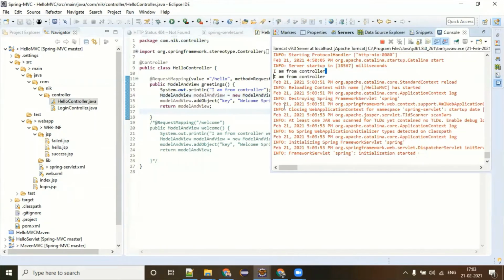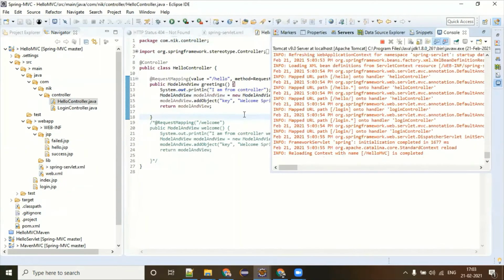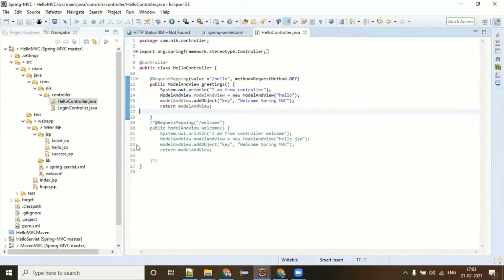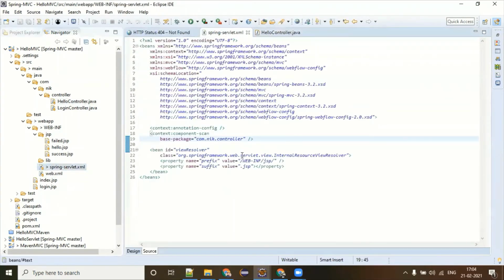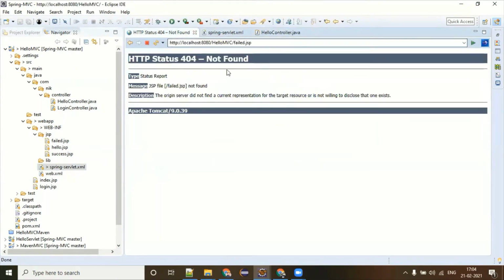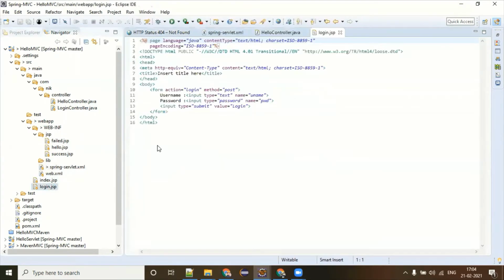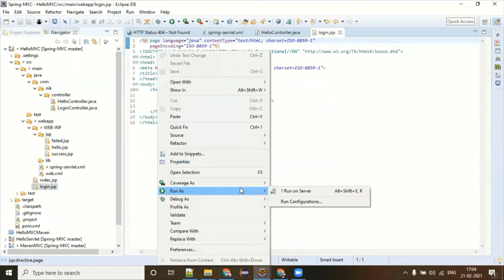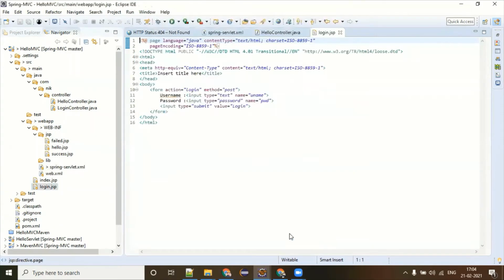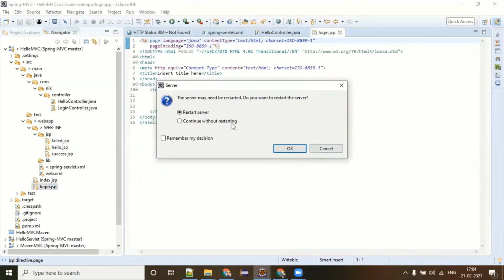And yes, guys, that is why this is the internal resource view resolver. So now if you want to deal with login.jsp, run this, and you will be able to see the login.jsp.